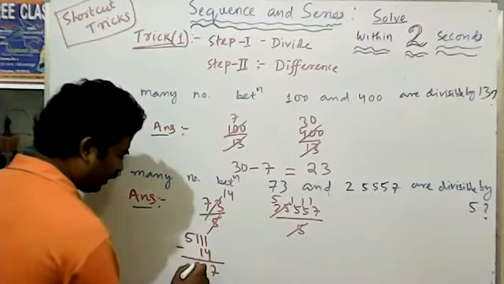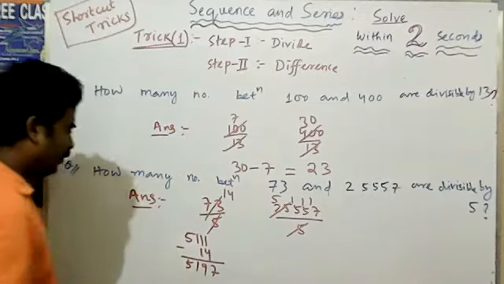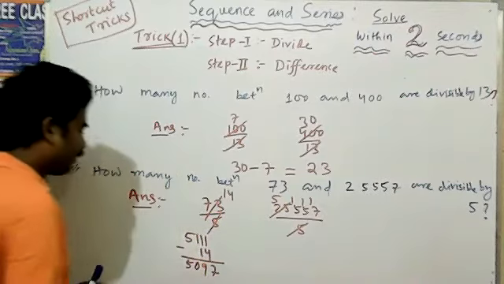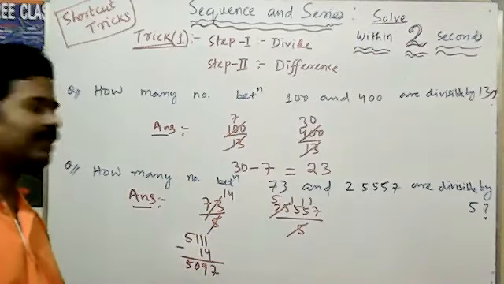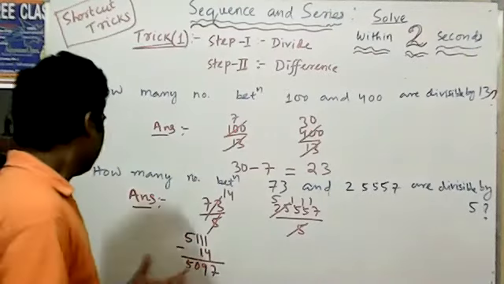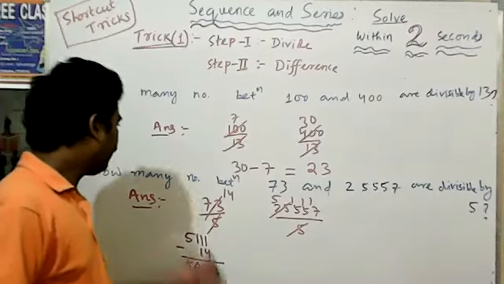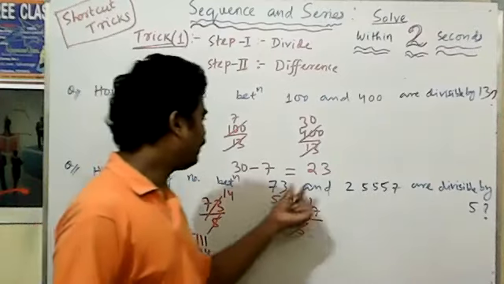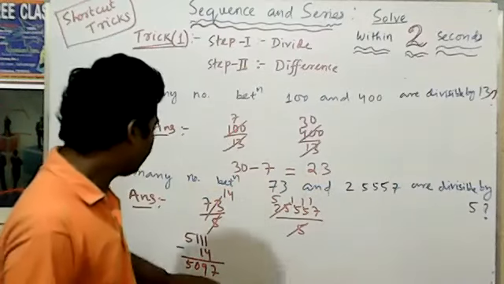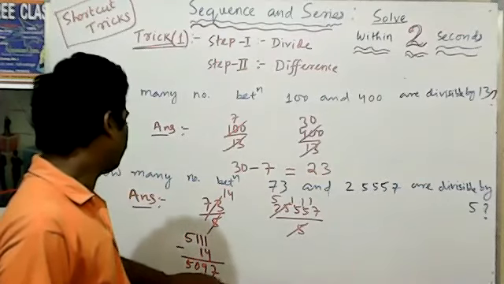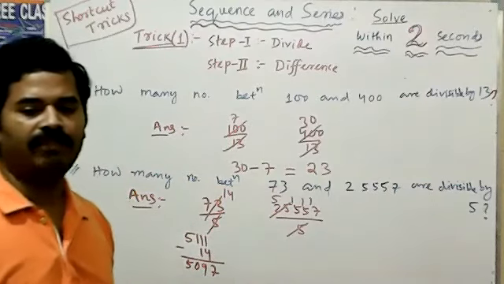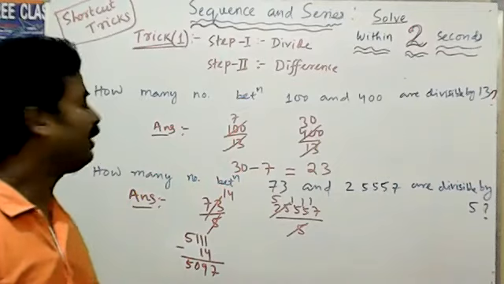Now here the answer is 497. That means 497 numbers between 73 and 2557 are divisible by 5. That is the count of numbers present in between that are divisible by 5. कितना number है इसके अंदर that divisible by 5 है. यह आसान तरीका है.